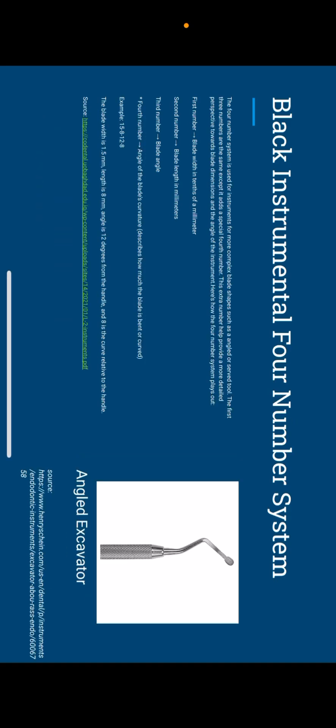Black instruments 4-number system. Basically, it's the same thing as the first three numbers, except there is a fourth number. The 4-number system is used for instruments with more complex blade systems, such as an angle former. So it adds a special fourth number.